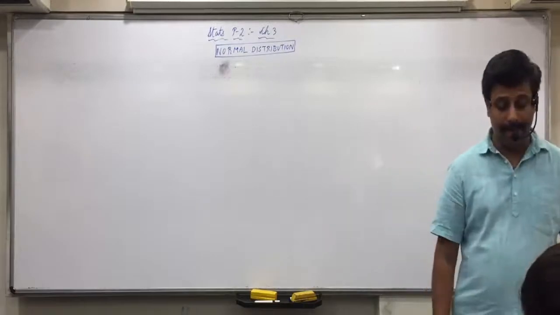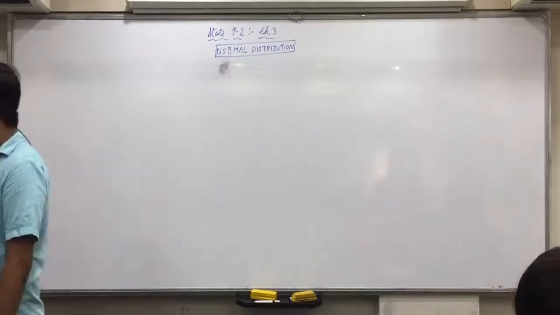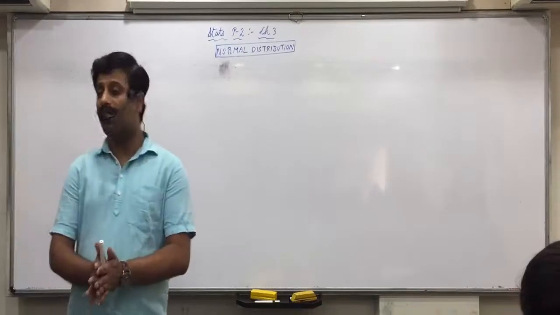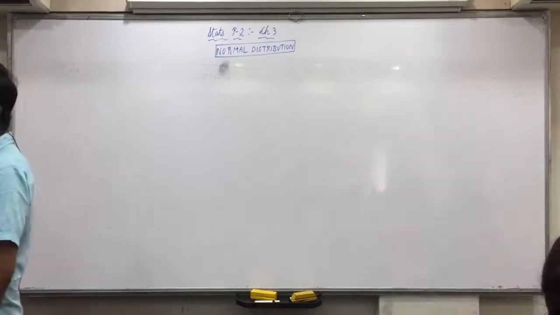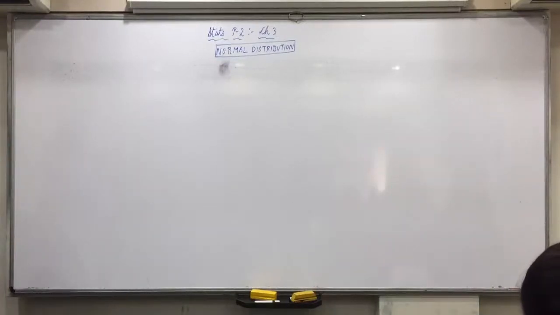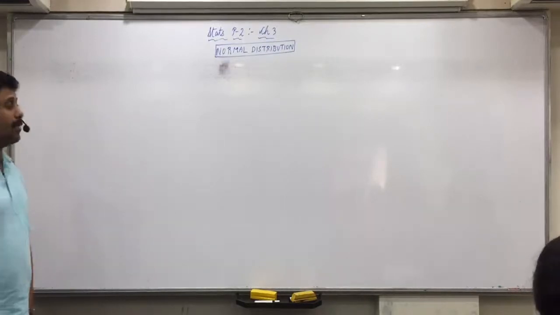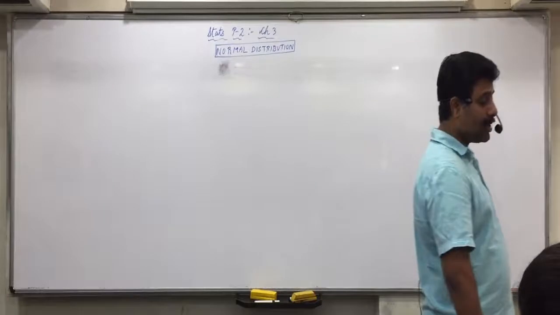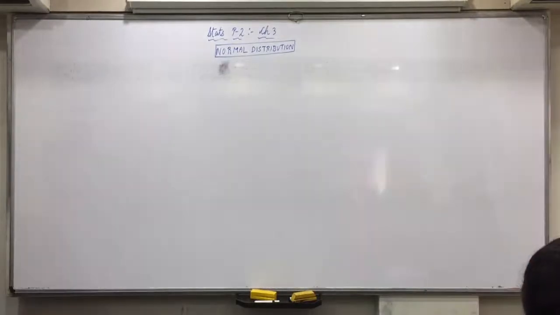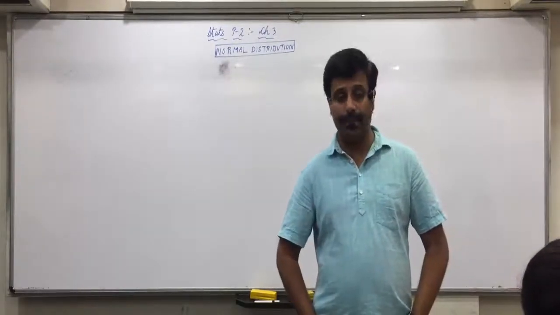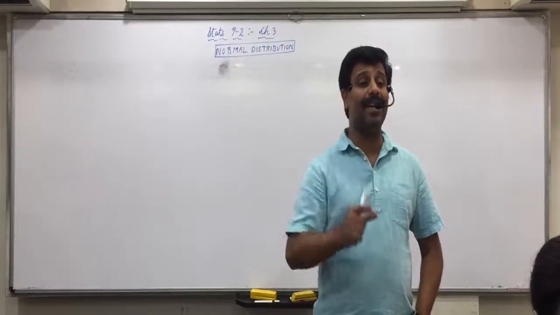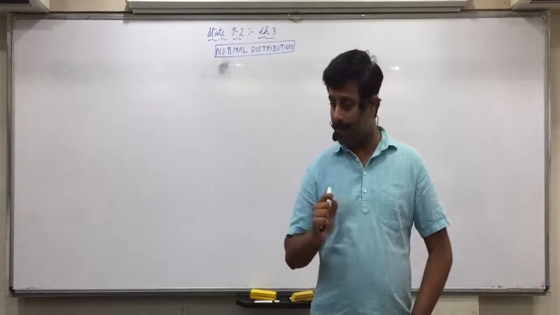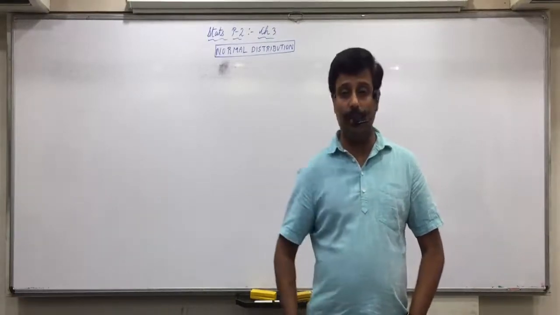The probability distribution of a continuous random variable is called continuous probability distribution. First of all, normal distribution is a continuous probability distribution. First of all, it is never obtained for a fixed value. Okay, the probability in this chapter will never be obtained for a fixed value. What will be the probability of a fixed value in this chapter? 0.